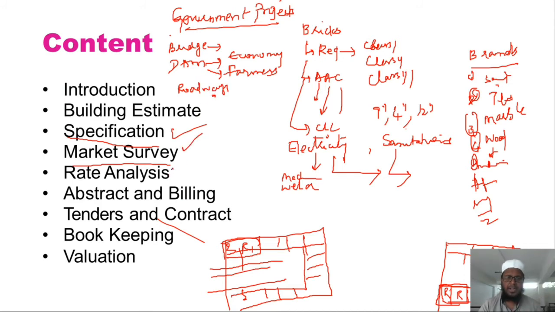Then we'll move to the rate analysis. What do you mean by rate analysis? Rate analysis is something wherein we do proper costing of the materials. What is the cost to be executed? Because different works have different costing. It is not necessary that the cost of a small bridge will be equal to the cost of a big house. It may be different.